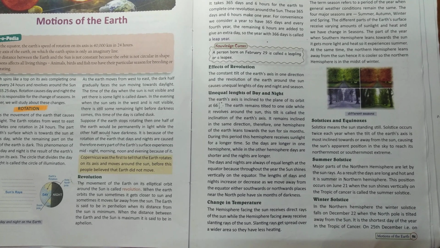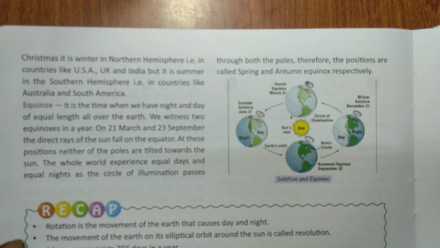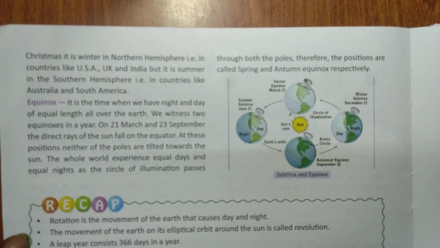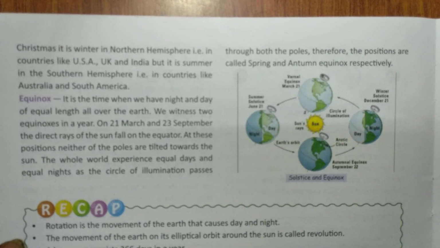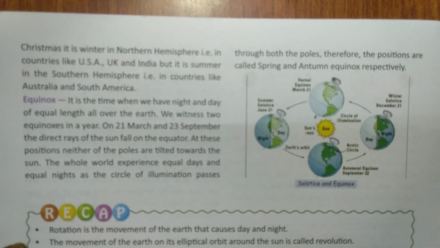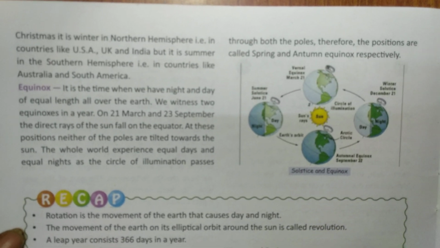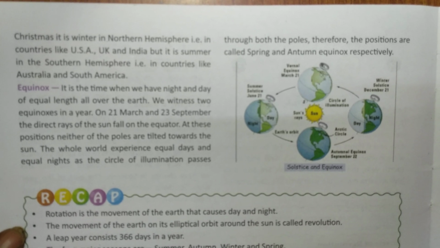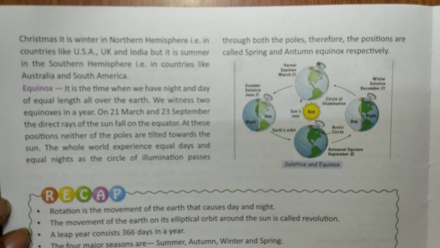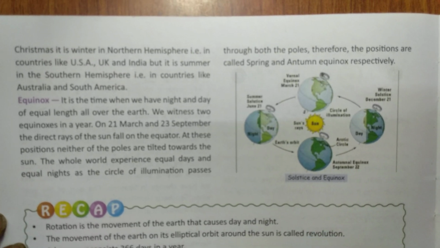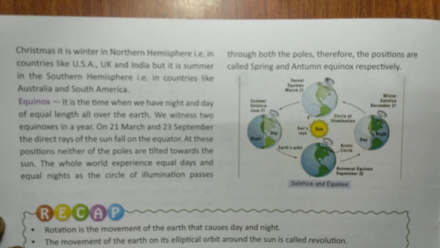On 21st December, it is winter in the northern hemisphere in countries like USA, UK and India, but it is summer in the southern hemisphere in countries like Australia and South America.